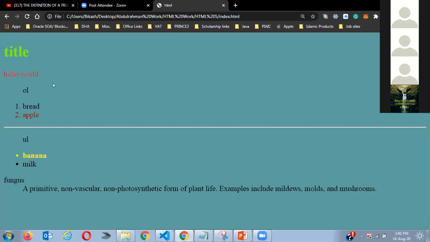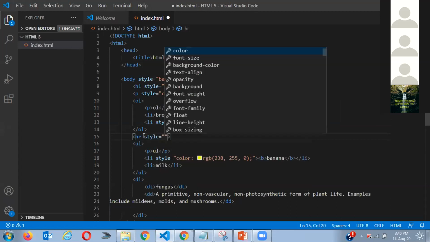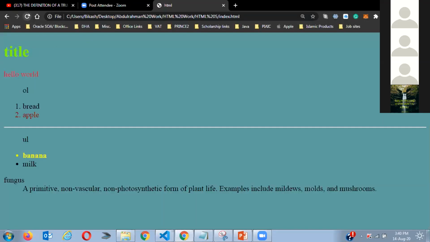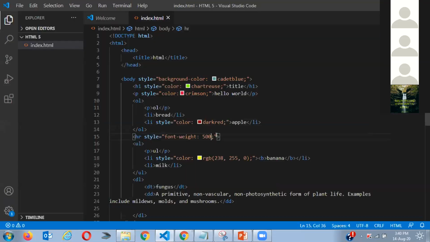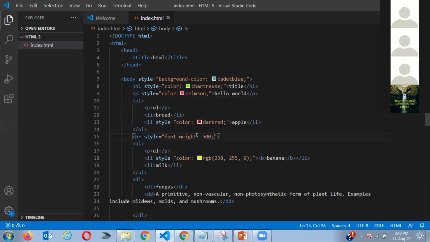The beauty of this IDE is that as soon as you want to write something, it will automatically guide you. For example, you want to write color. As soon as you put colon space, you see it will guide you on which color you want to choose. It will give you all the colors, and after that it will give you options for what kind of height, what kind of width. So everything it will be guiding you automatically through the IDE.